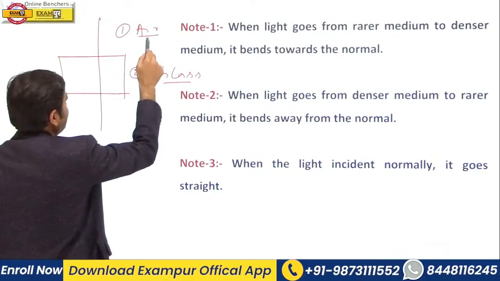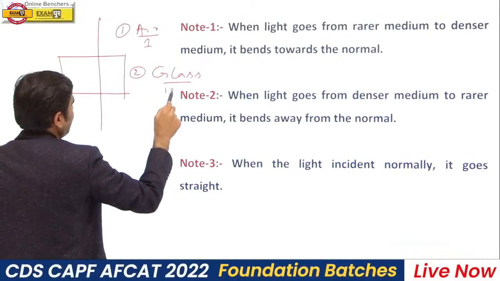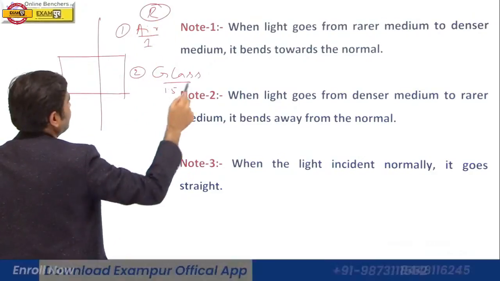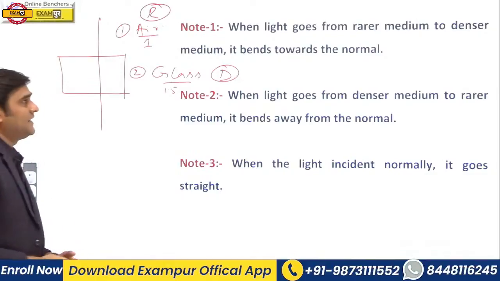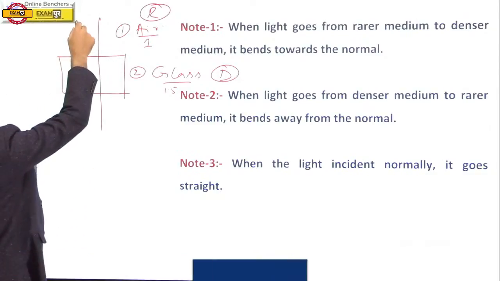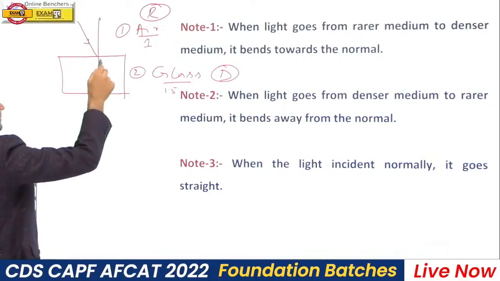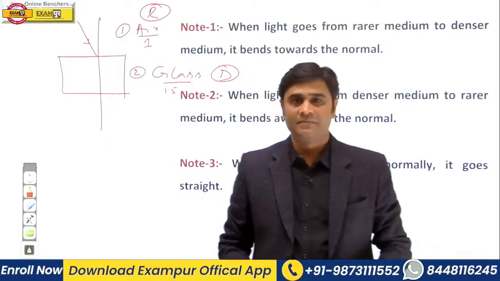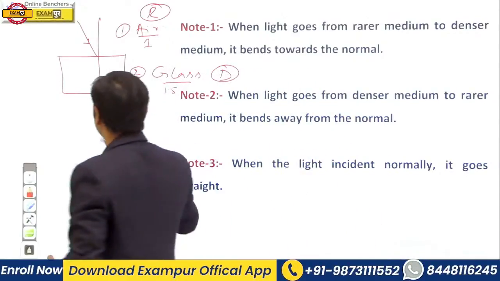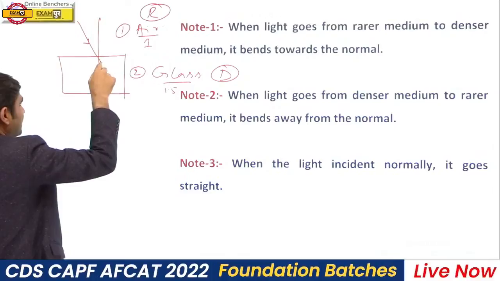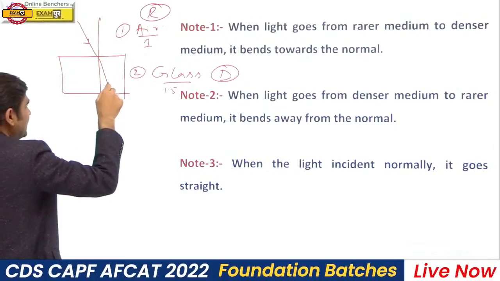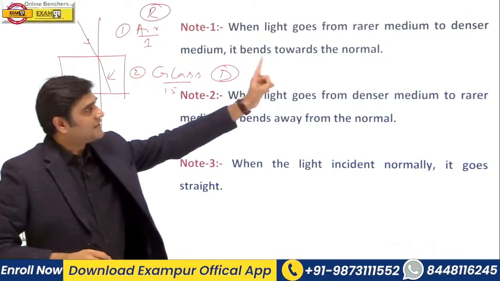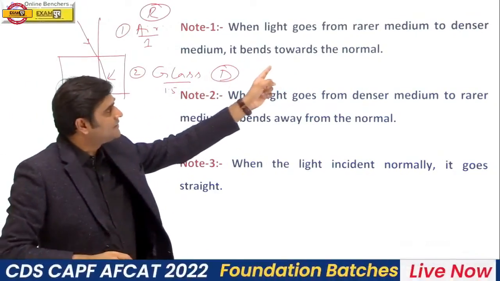Refractive index of air is 1 and refractive index of glass is 1.5. So which one is rarer? This is the rarer medium and this is the denser medium. So when a light ray goes from rarer medium to denser medium, speed of light will decrease or increase? Speed of light will decrease. So it will travel a lesser distance, so it will bend towards the normal. So when a light ray goes from rarer medium to denser medium, it bends towards the normal.